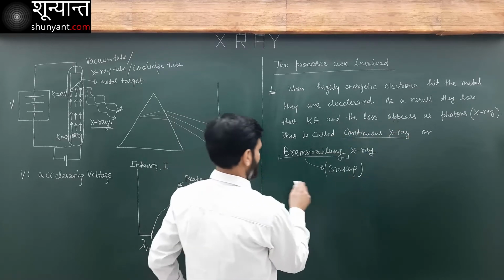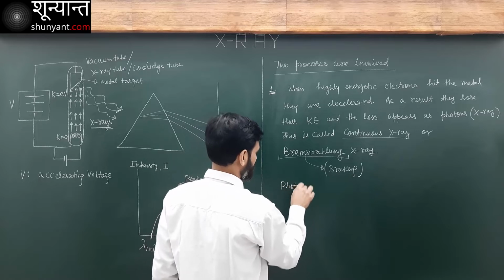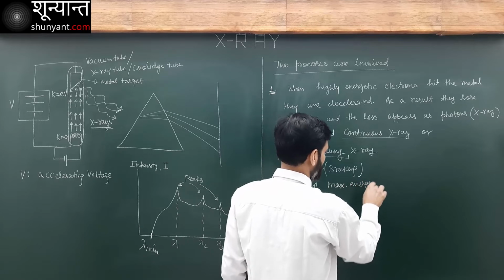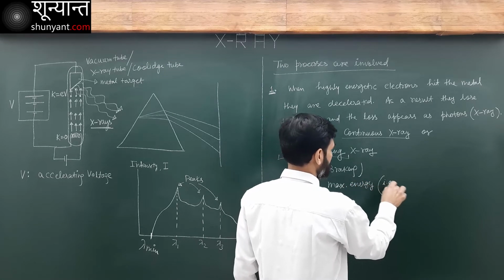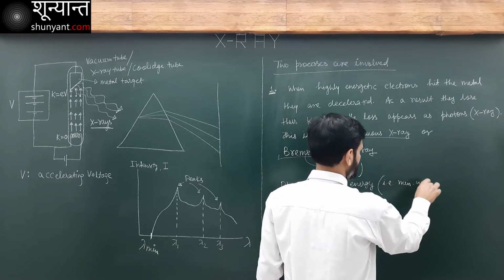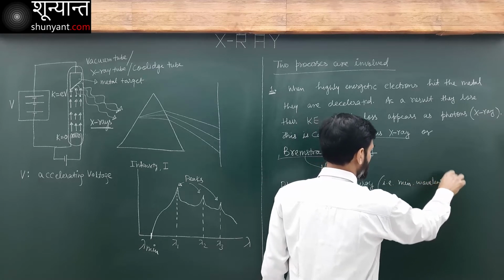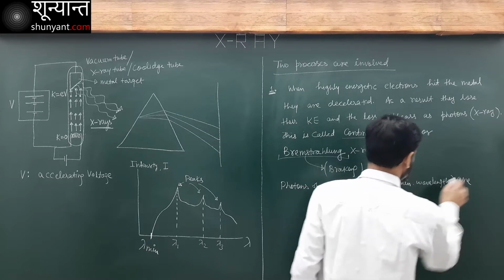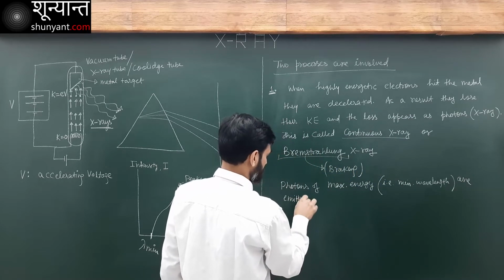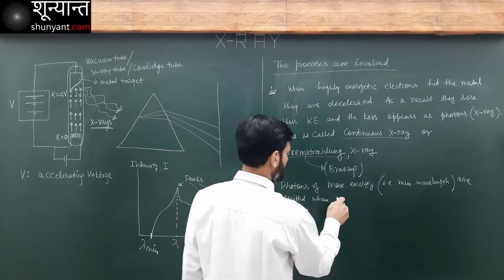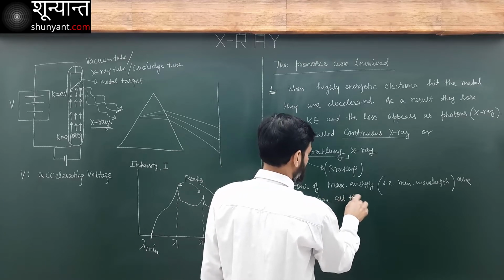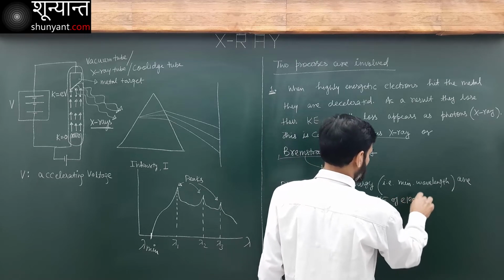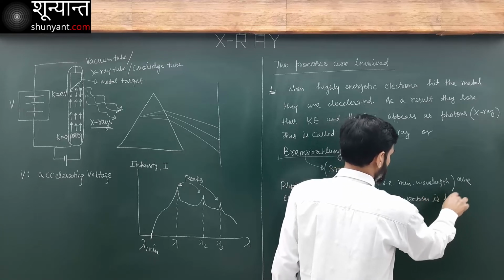Now, photons of maximum energy, that is minimum wavelength, are emitted when all of the kinetic energy of the electron is lost.